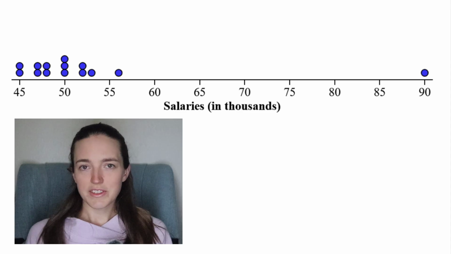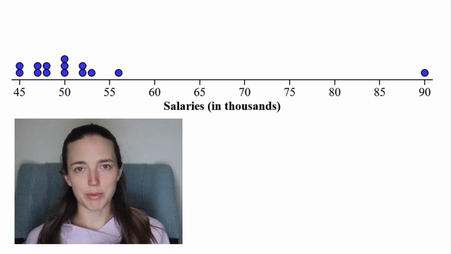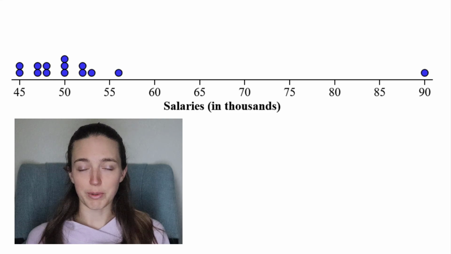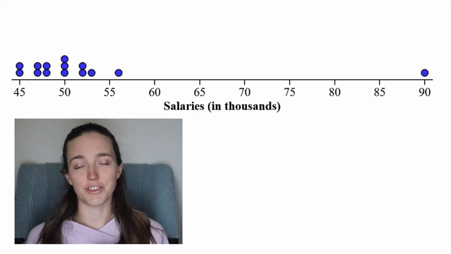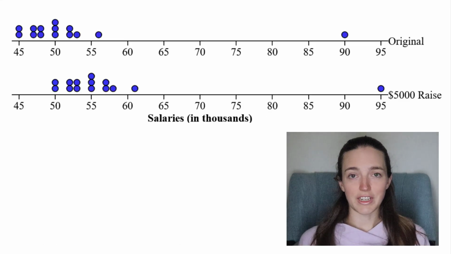Now, once Michael fixes all of the monkey problems at Dunder Mifflin, he decides everyone at the company deserves a raise. And somehow he finds the money to give every single person at the company a $5,000 raise. So their salaries all increase by $5,000. Looking at the graph, here's how their salaries change.